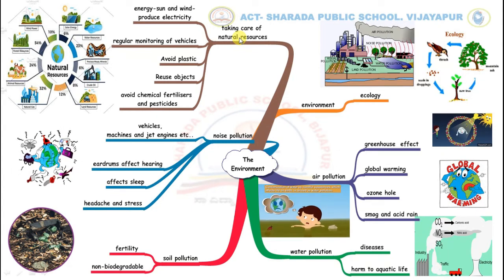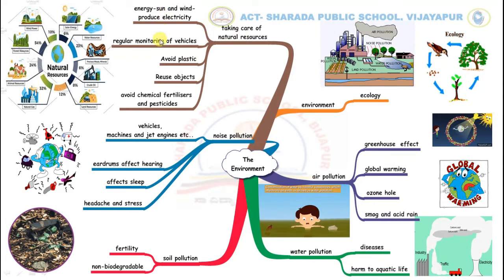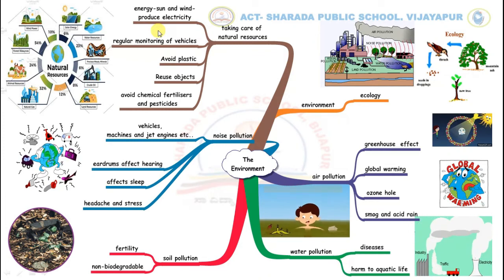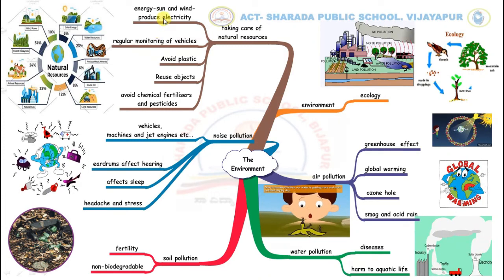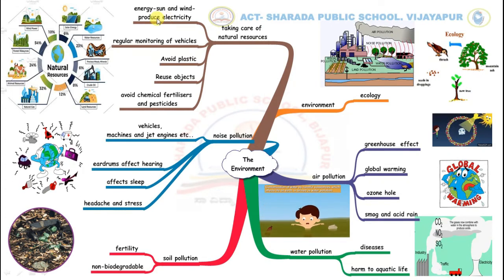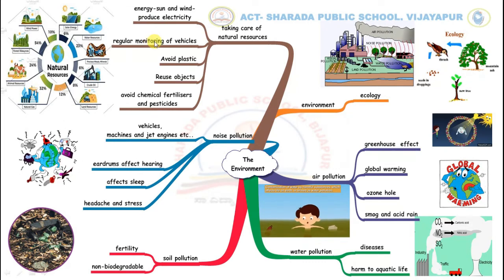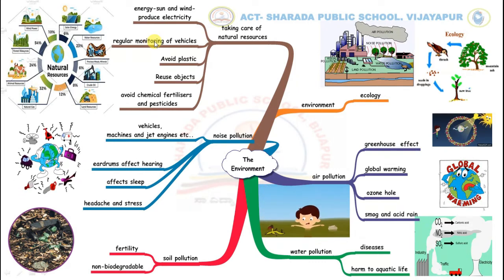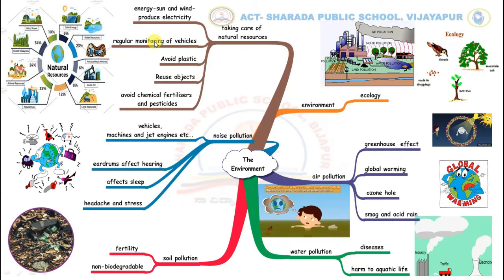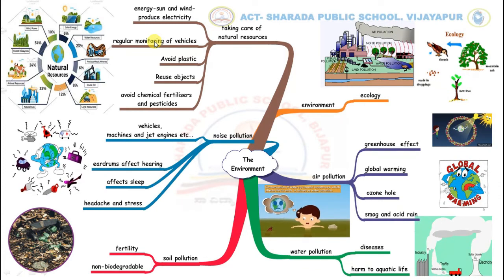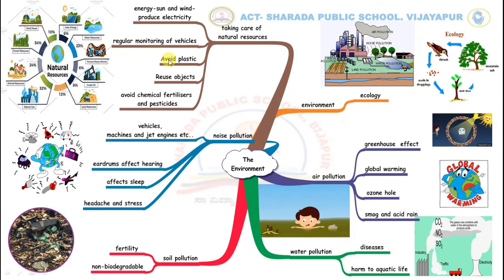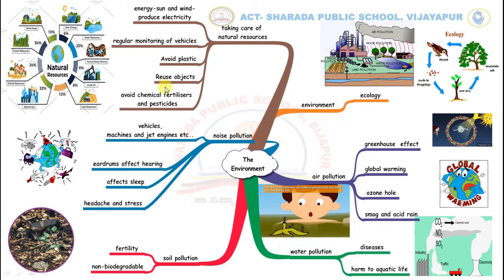So what can we do to take care of our natural resources? Here are some ideas that we can put into practice. Use the energy that we get from the sun and from the wind to produce electricity. Regular monitoring of vehicles, that means check cars, buses and other vehicles to control the harmful exhaust gases that they give out. And we should avoid using plastic because plastic does not decay easily and pollutes water and soil.